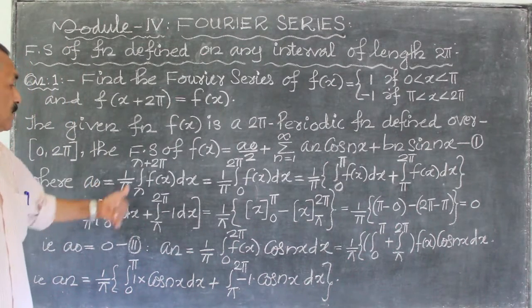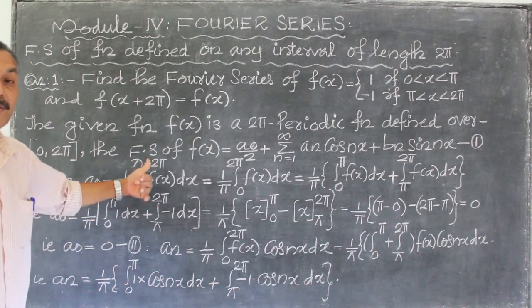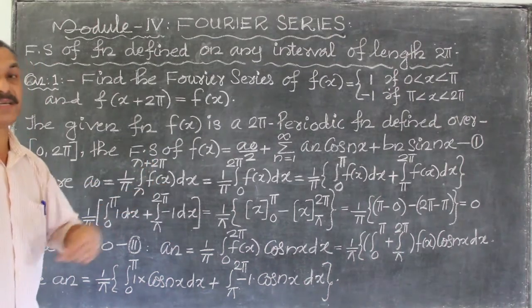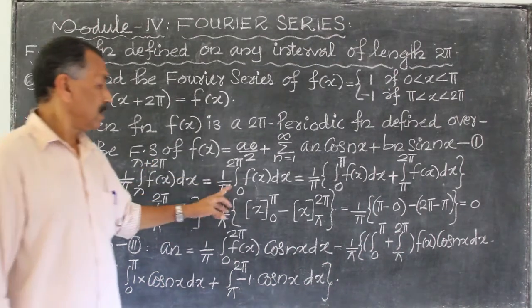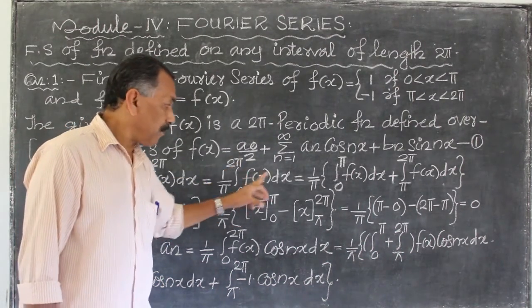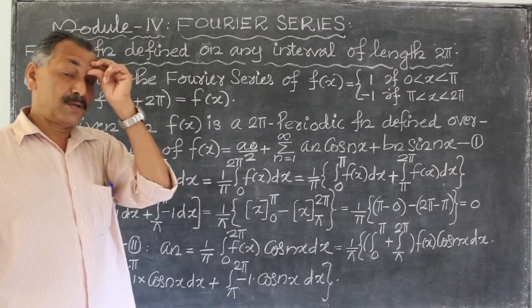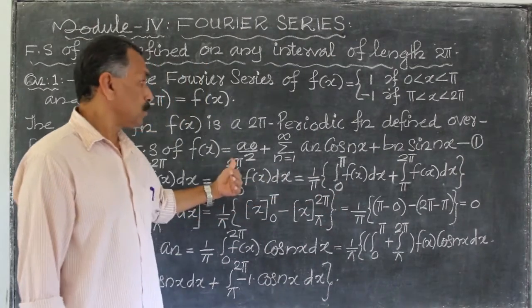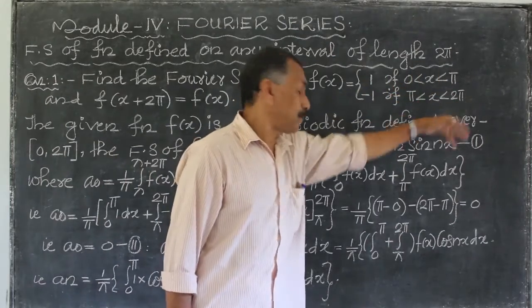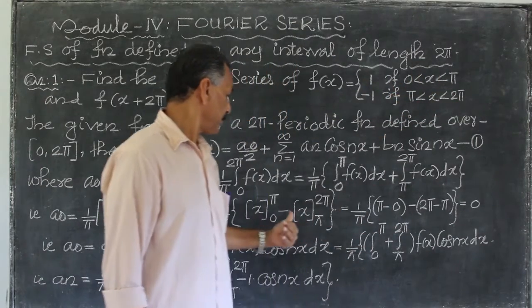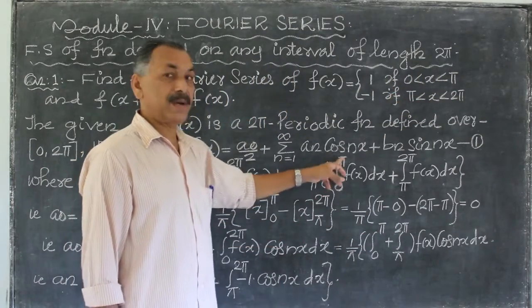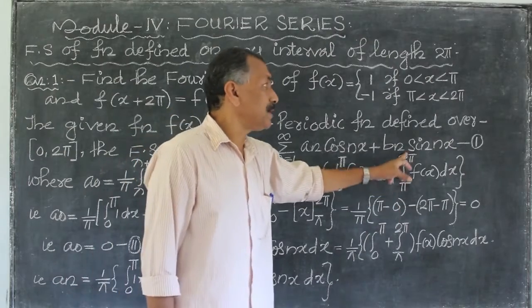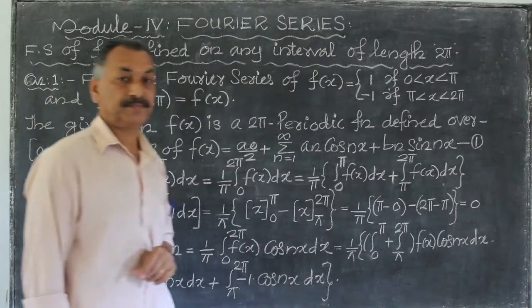Where a0 is equal to 1 by pi integral lambda to lambda plus 2 pi f of x dx. That is 1 by pi integral 0 to 2 pi f of x dx. That is 1 by pi into integral 0 to pi f of x dx plus integral pi to 2 pi f of x dx.